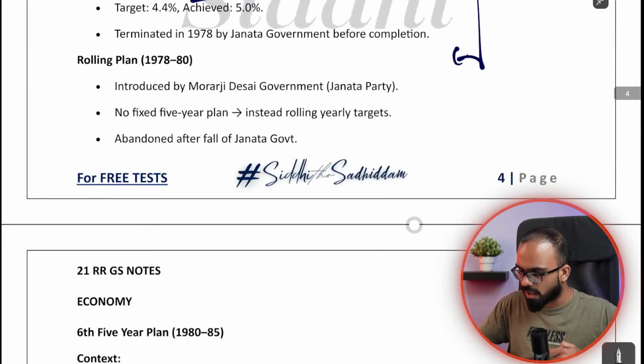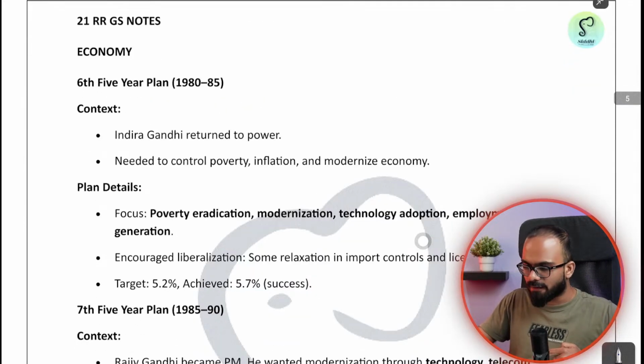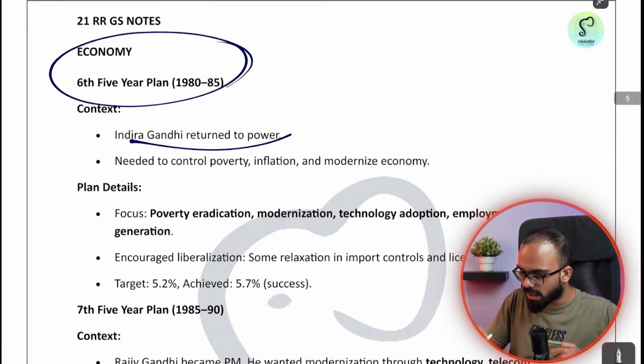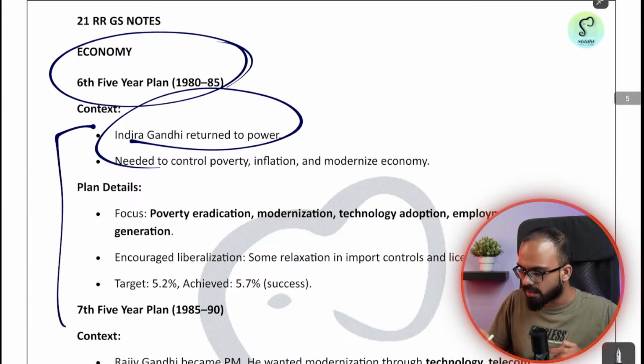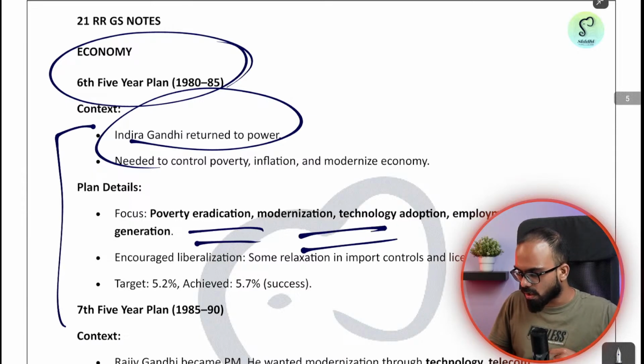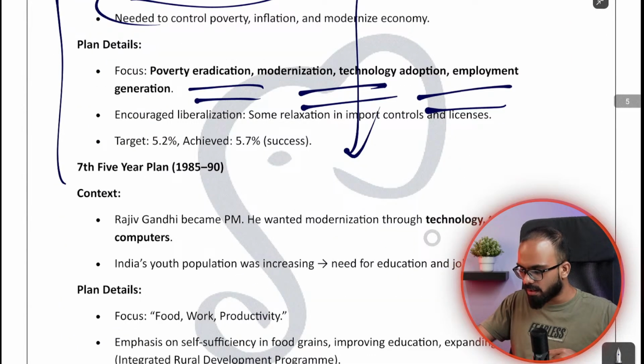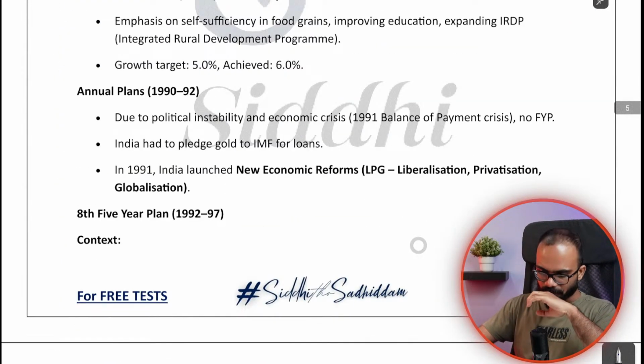Next is the Morarji Desai government. They did not introduce any 5-year plans. And after 1980, Indira Gandhi came into power, and from here onwards, it will be poverty eradication, modernization of technology, etc. All these will be implemented slowly and steadily.